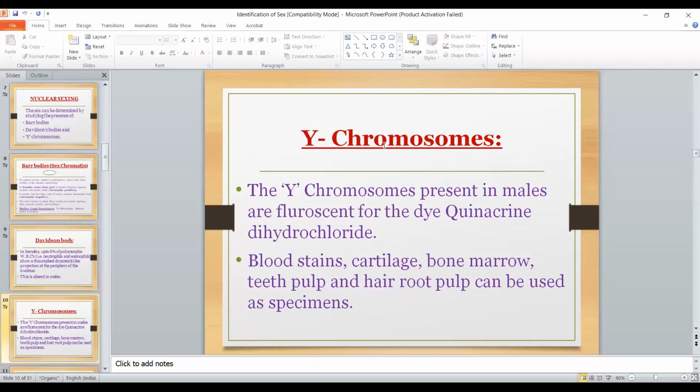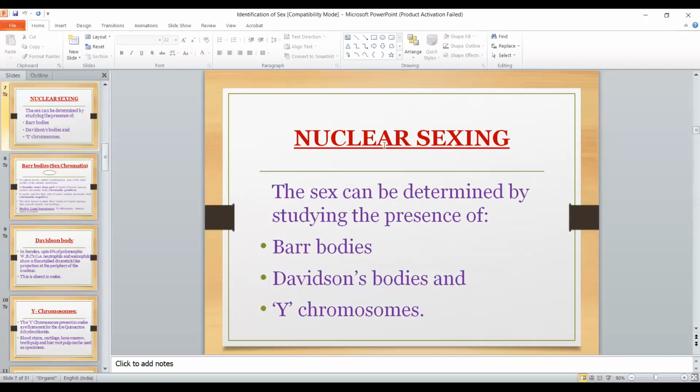So nuclear sexing is done by Barr bodies and Davidson bodies, and the Y chromosome. Barr bodies and Davidson bodies are more common in females. If they are present, you can say that the body is of a female, and Y chromosomes are naturally present in a male. Is it clear?